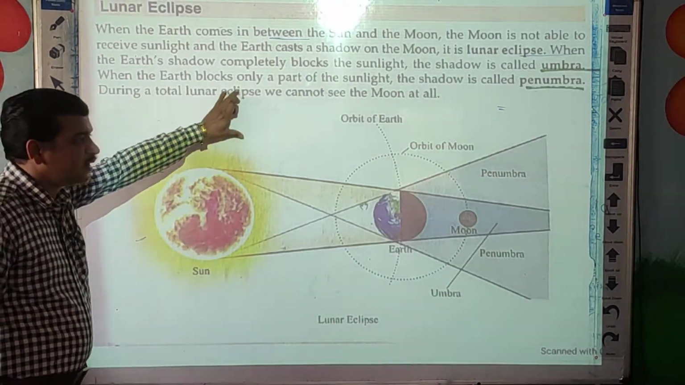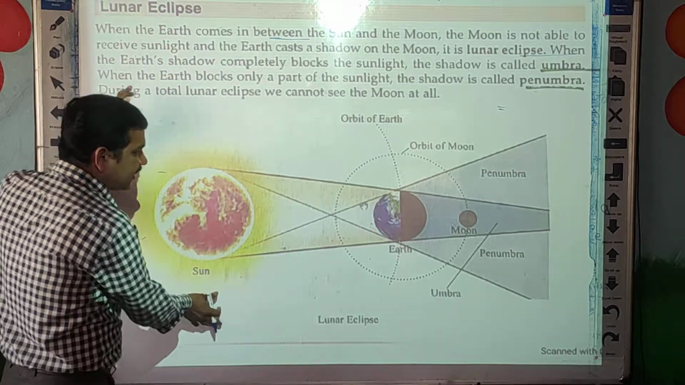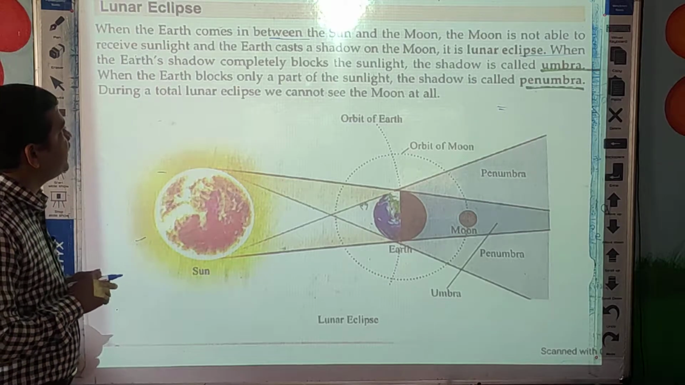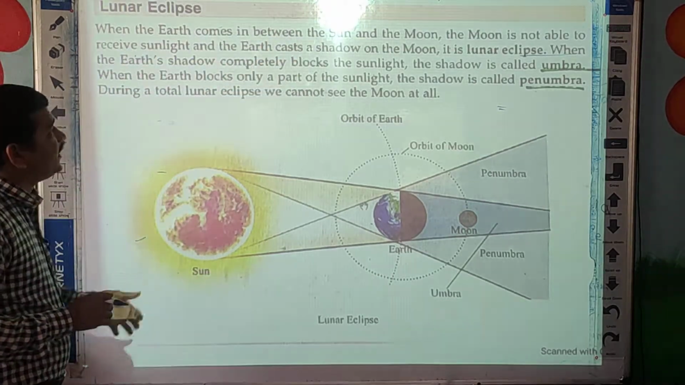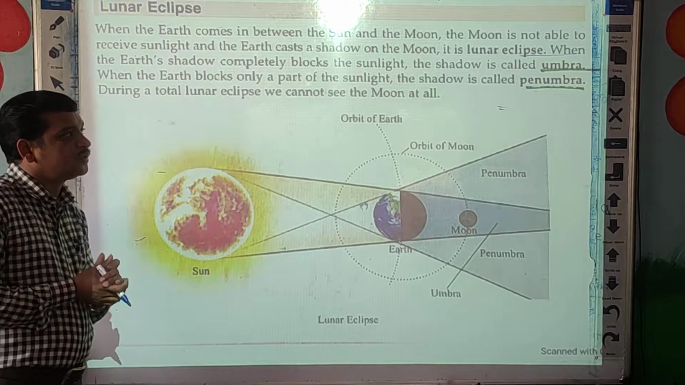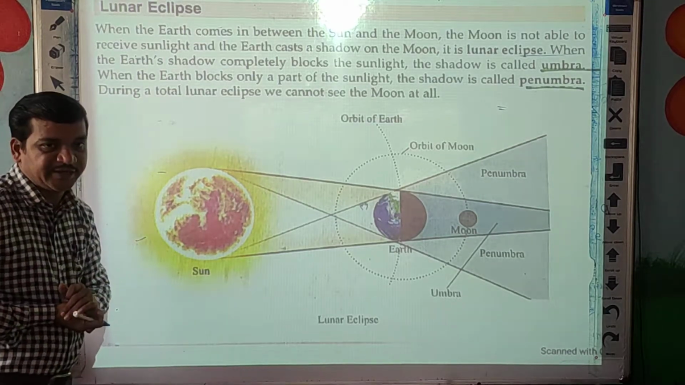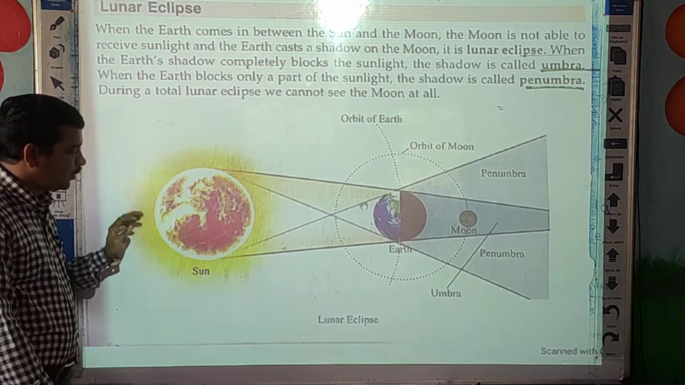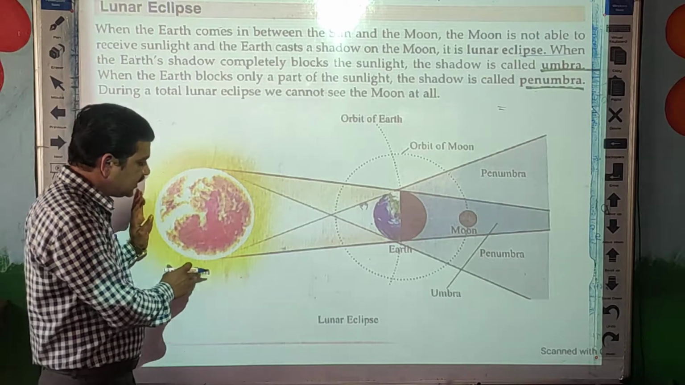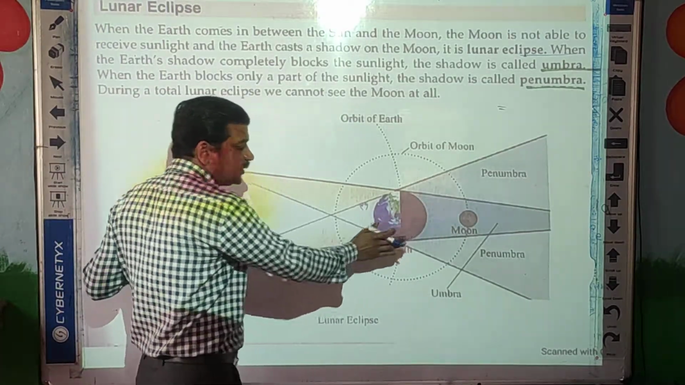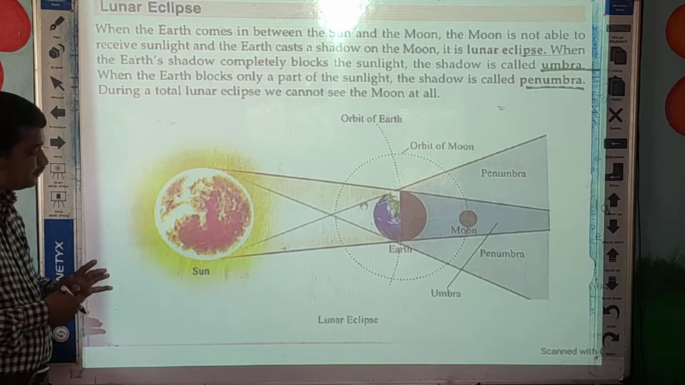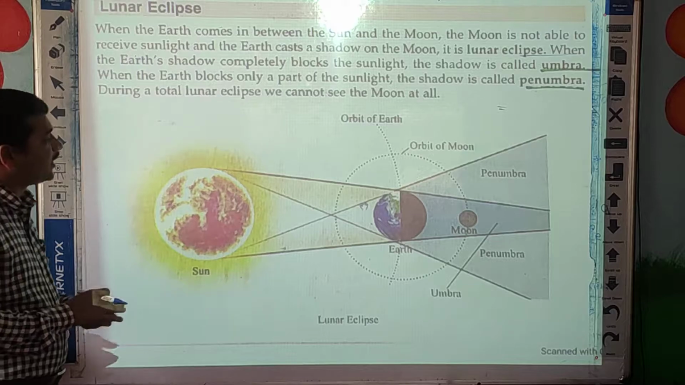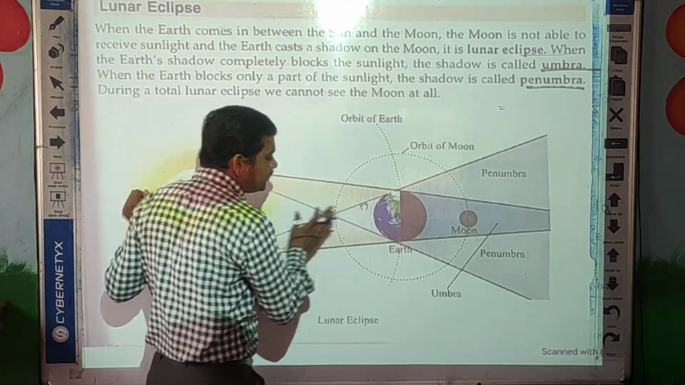So this is the picture of a lunar eclipse. Now you see what happens in this lunar eclipse, students. When the earth comes in between the sun and the moon, the moon is not able to receive the sunlight. This is the case of lunar eclipse, students, Chandra Grahan. Between the sun and moon, earth comes, and the moon is not able to receive the light of the sun.